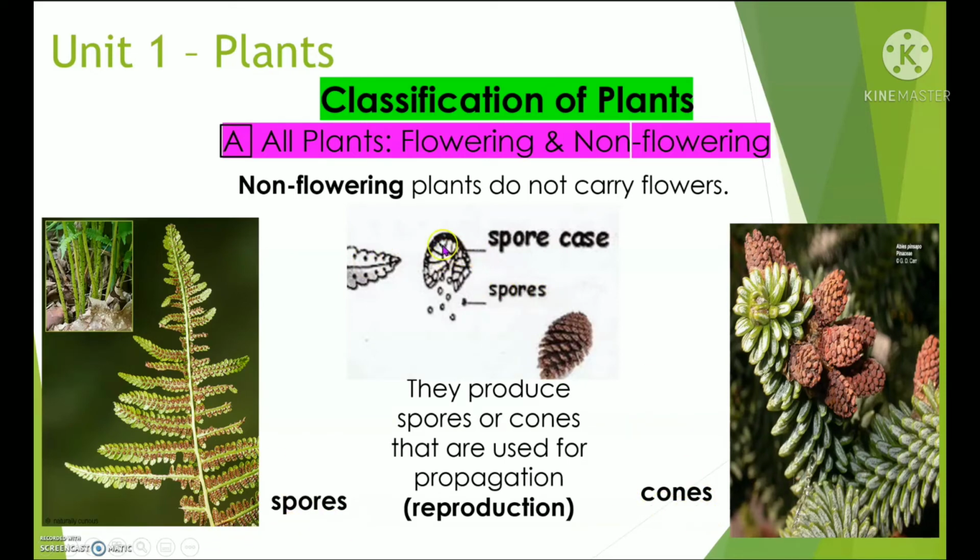Okay, this is what the spore case looks like. When it is broken down, it becomes the spores. Same as the cones. These are the cones. Now let's read this paragraph. Repeat after me. They produce spores or cones that are used for propagation.